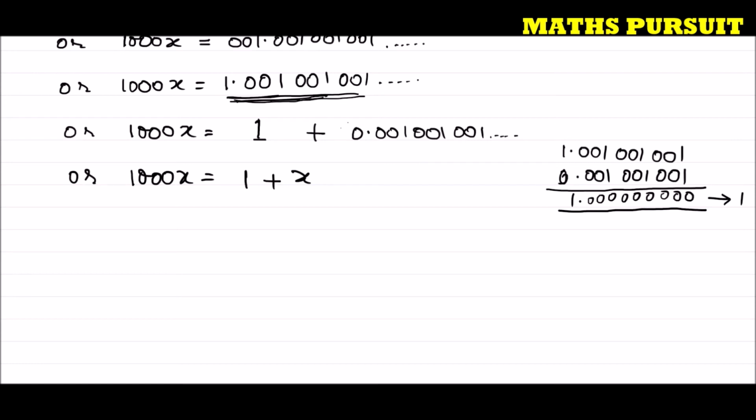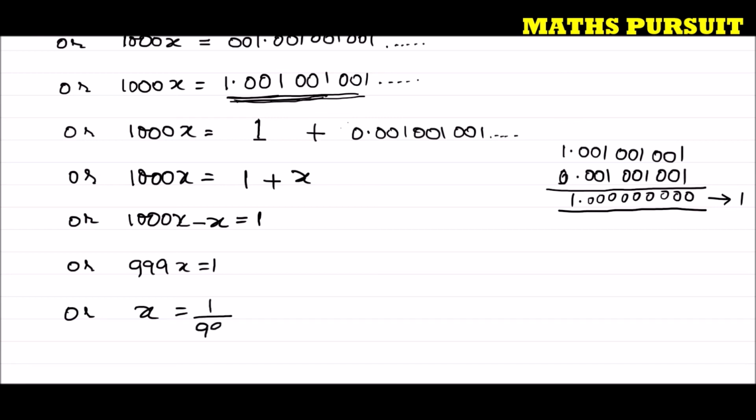Or I can write x is equal to 1000x minus x. 1000x minus x is equal to 1. Or I can write 999x is equal to 1, or I can write x is equal to 1 upon 999.